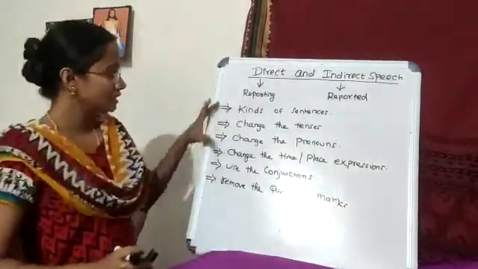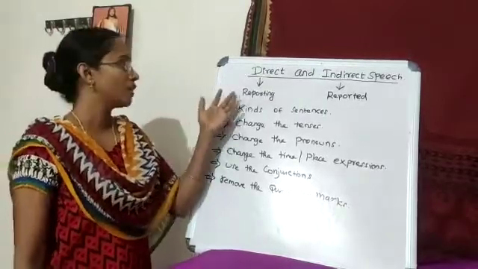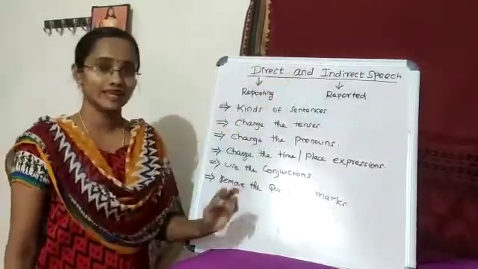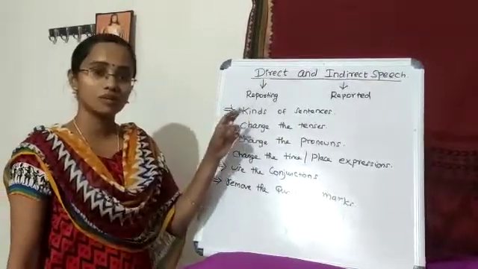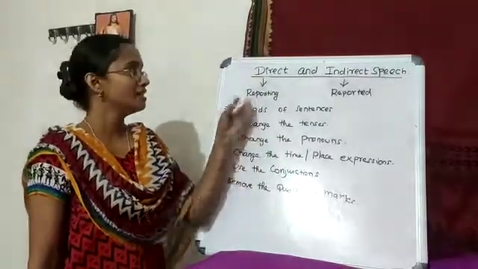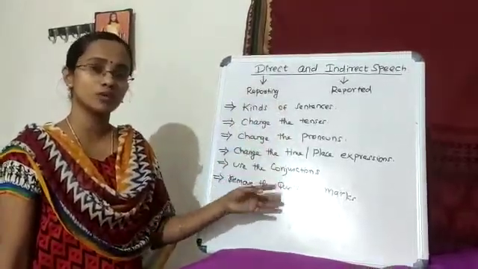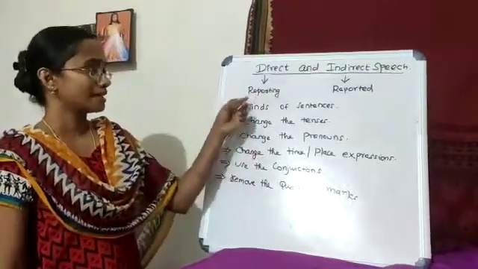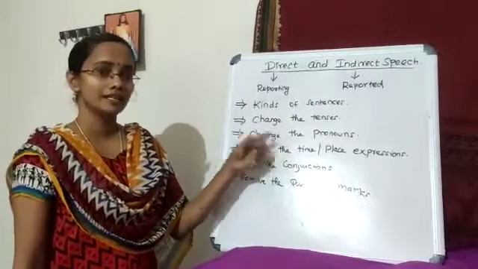So these are the six key points you have to keep in mind while converting a direct into an indirect speech. There are some rules for changing direct into indirect speech, so I'm going to give you some simple rules. Okay, let us see in the next part.